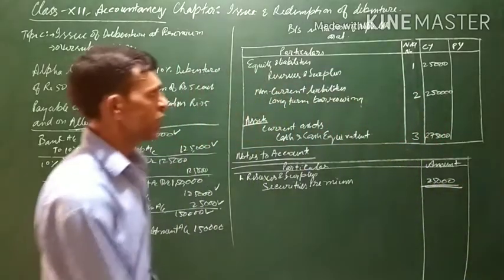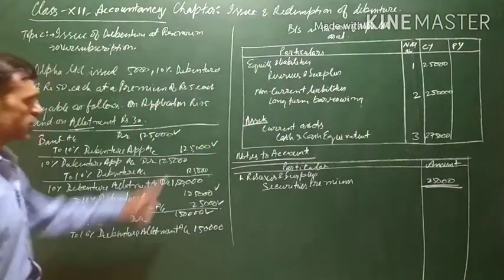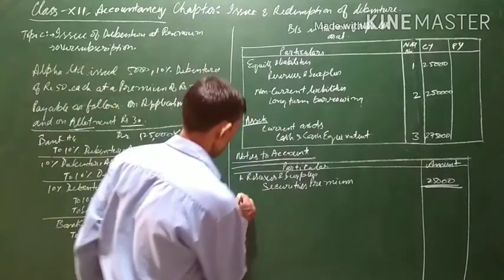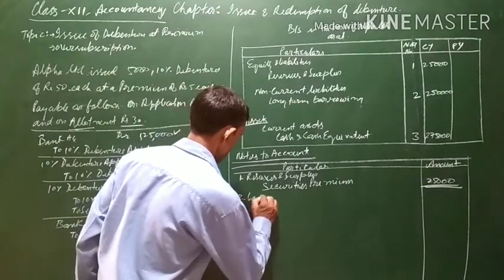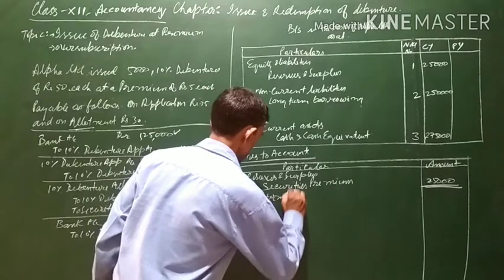This is 25,000. Next is note number 2. That note number 2 is long-term borrowings.